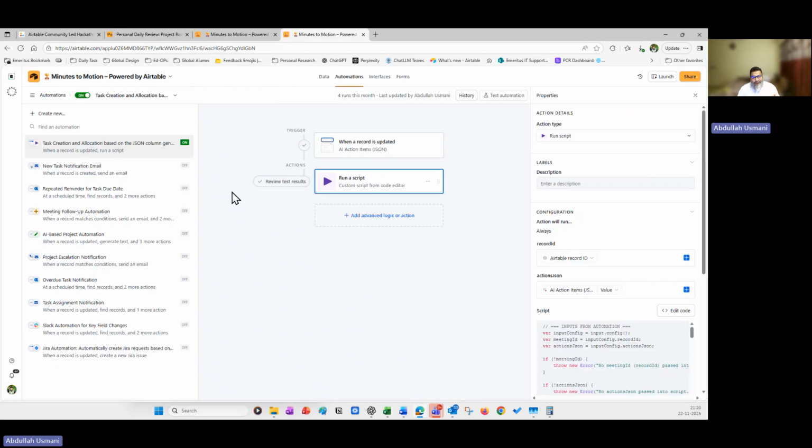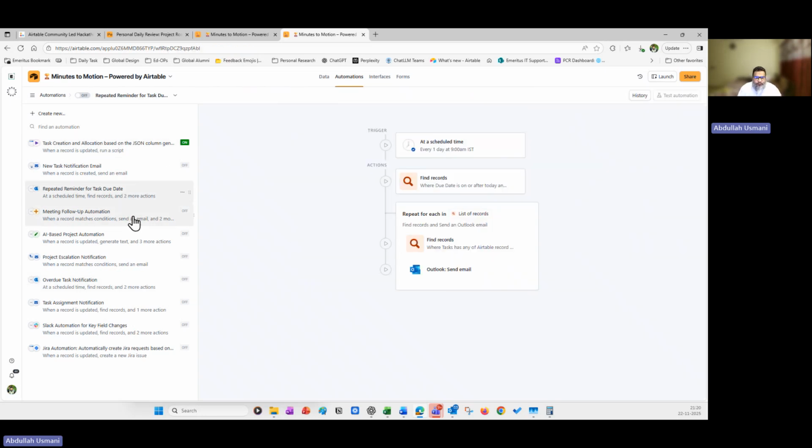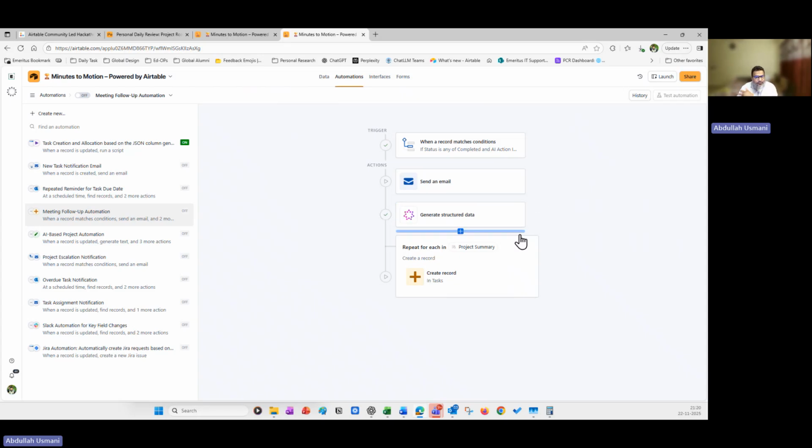Then coming to the automations, I've created a lot of automations. First is the transcript that I created for creating those tasks from the JSON. Then the rest of the automations, which include new email notification or new task assigning, repeat reminders if it's overdue, then meeting follow-up notification where it sends a summary of that particular meeting to all the stakeholders and updates the data or creates a task for the next one.